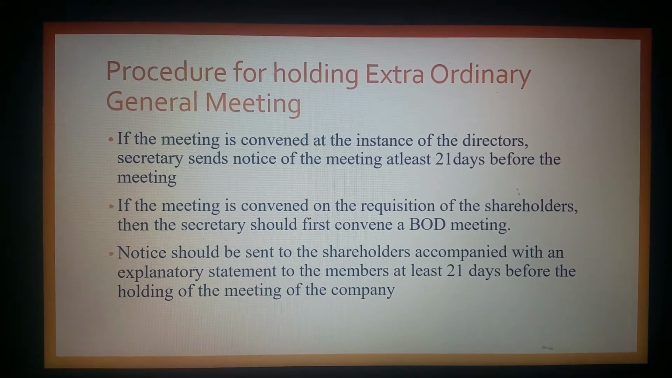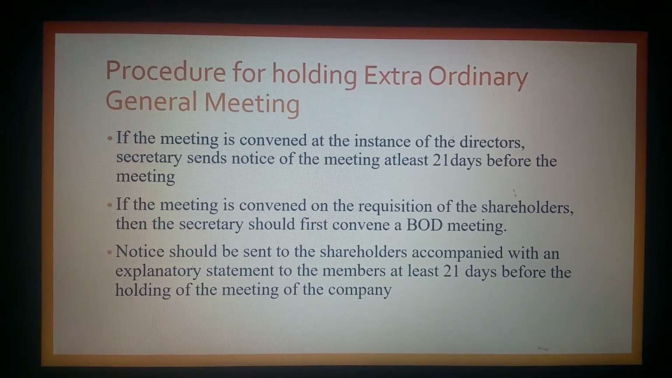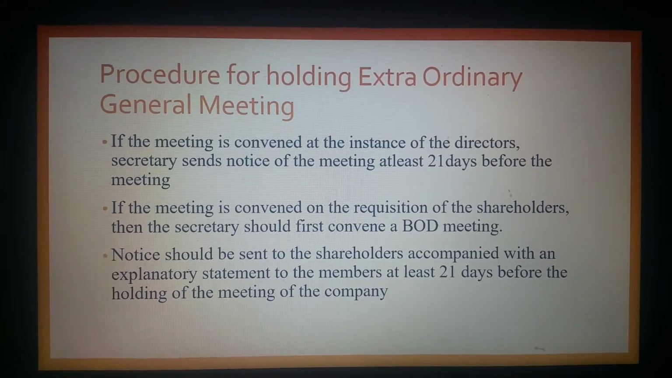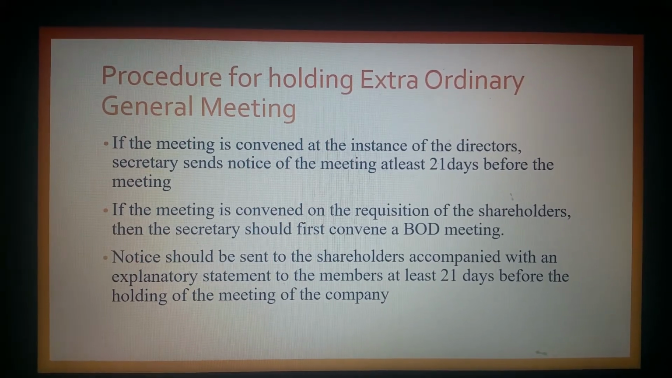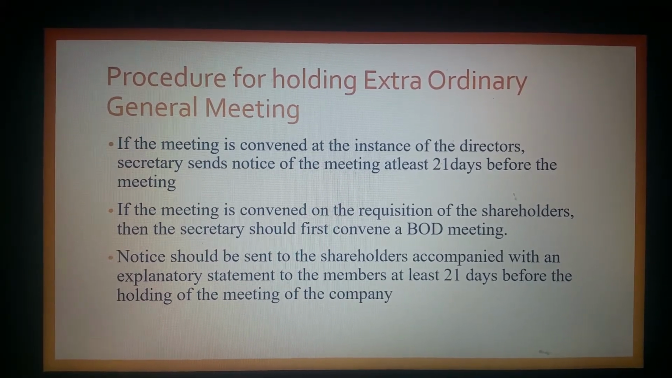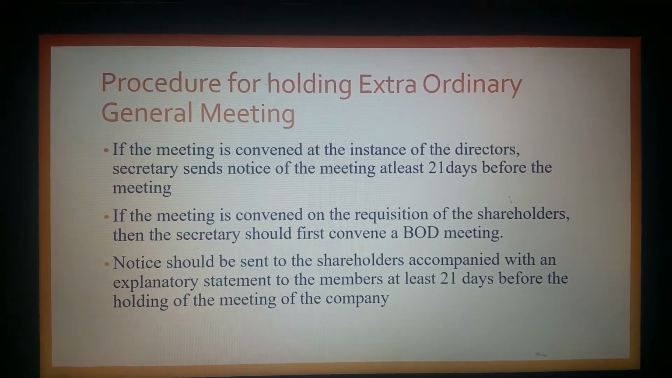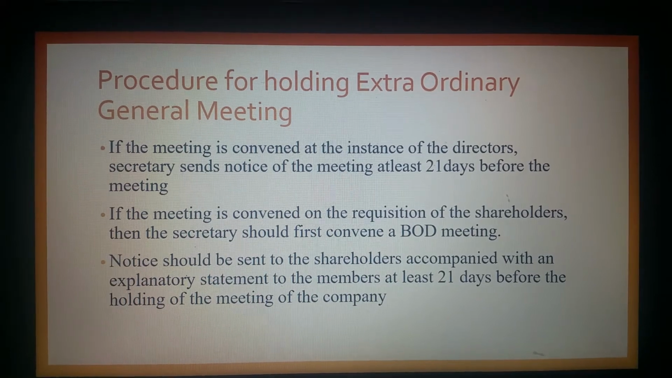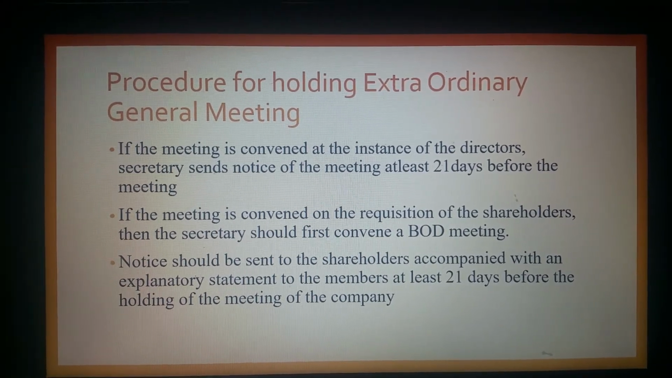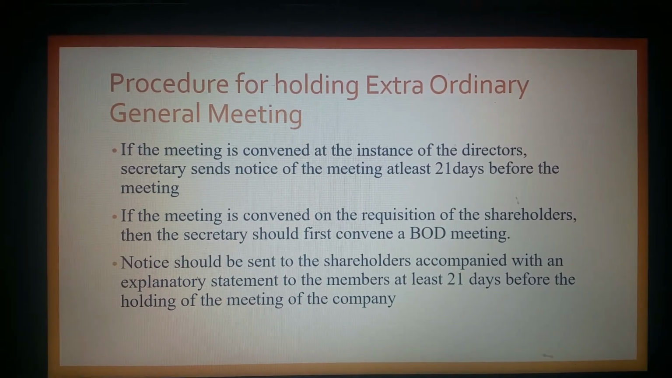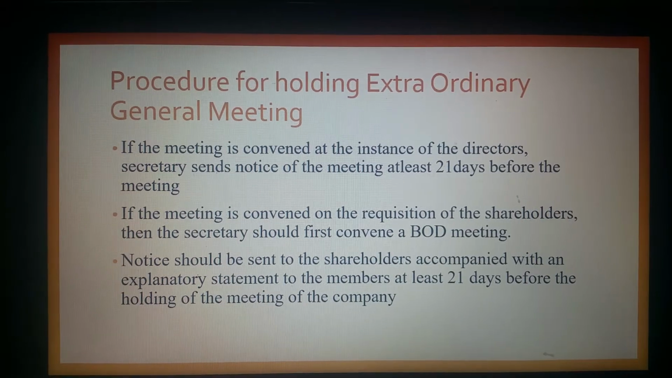So like I said, an explanatory statement gives all the material facts relating to the items of business which are to be transacted at the extraordinary general meeting. Basically, the explanatory statement explains the purpose of holding the extraordinary general meeting. And also, if any resolution has to be passed in the meeting, the explanatory statement will also specify the nature of the resolution which has to be passed at the extraordinary general meeting.